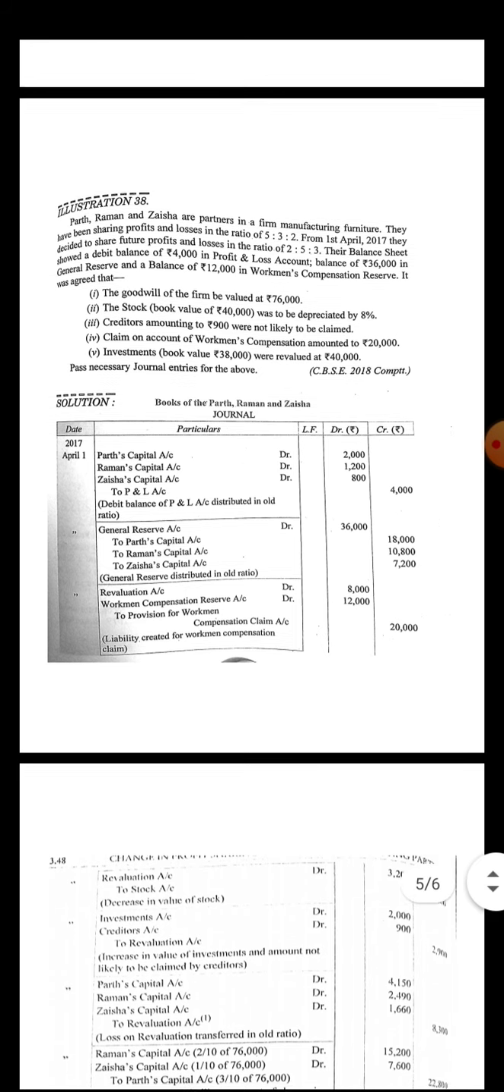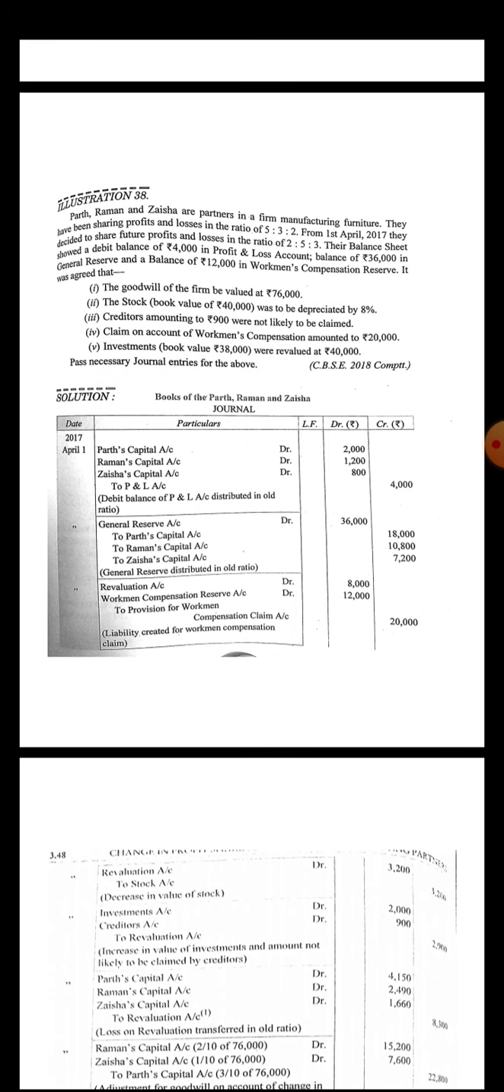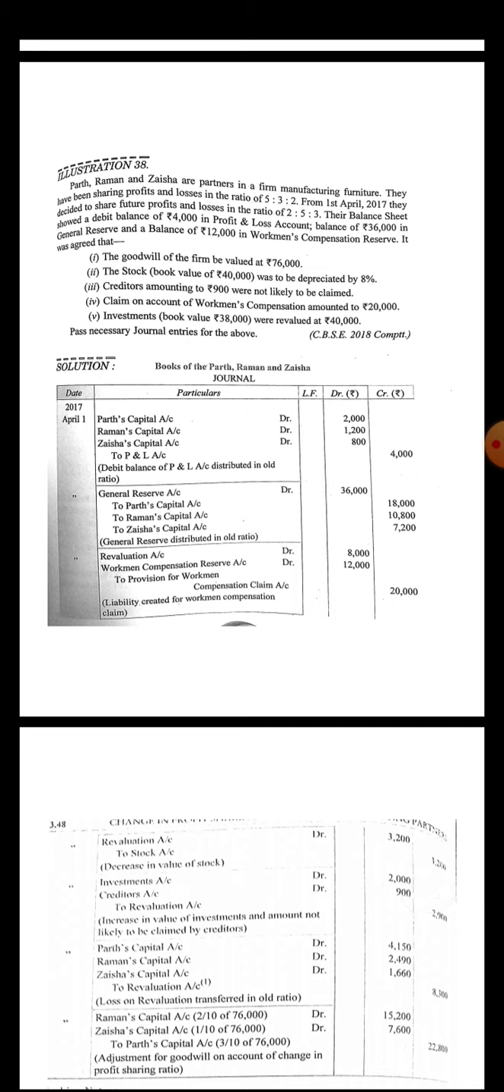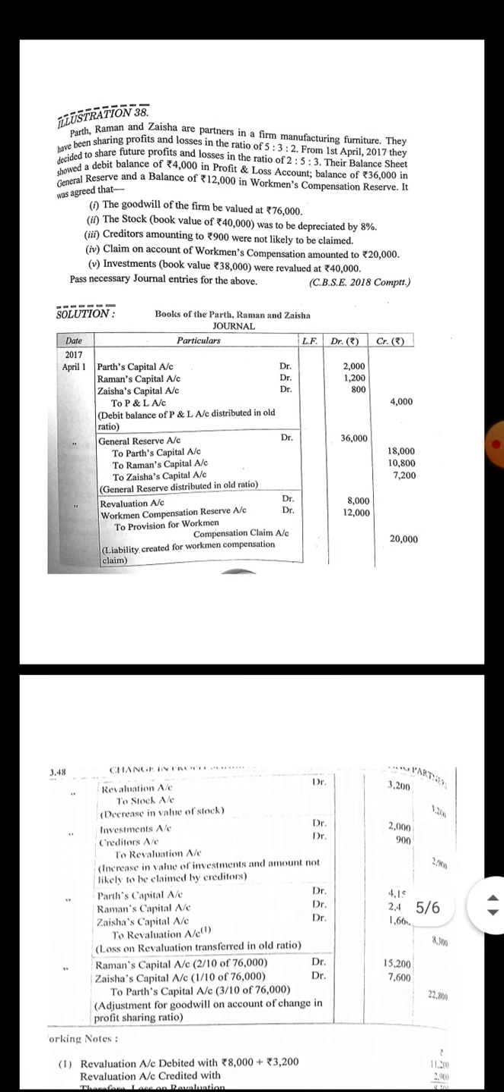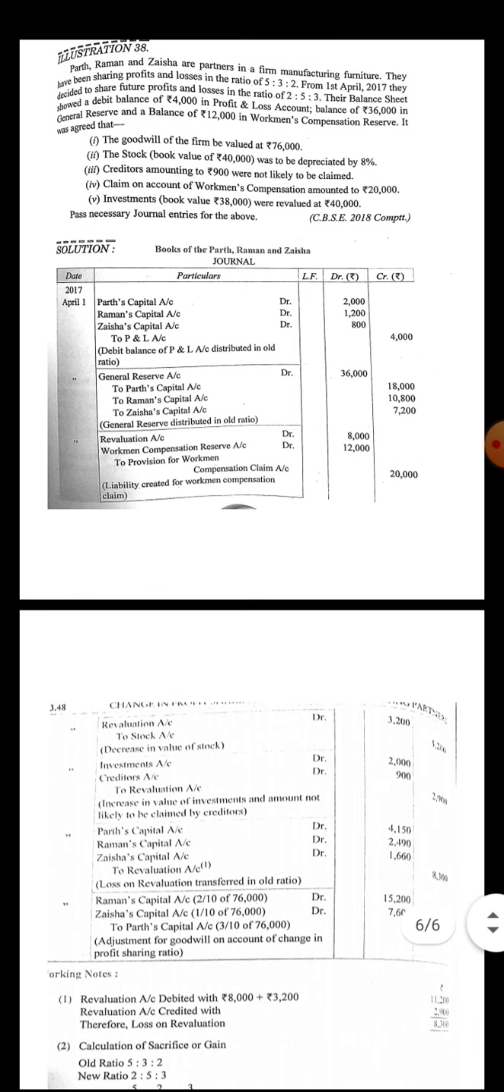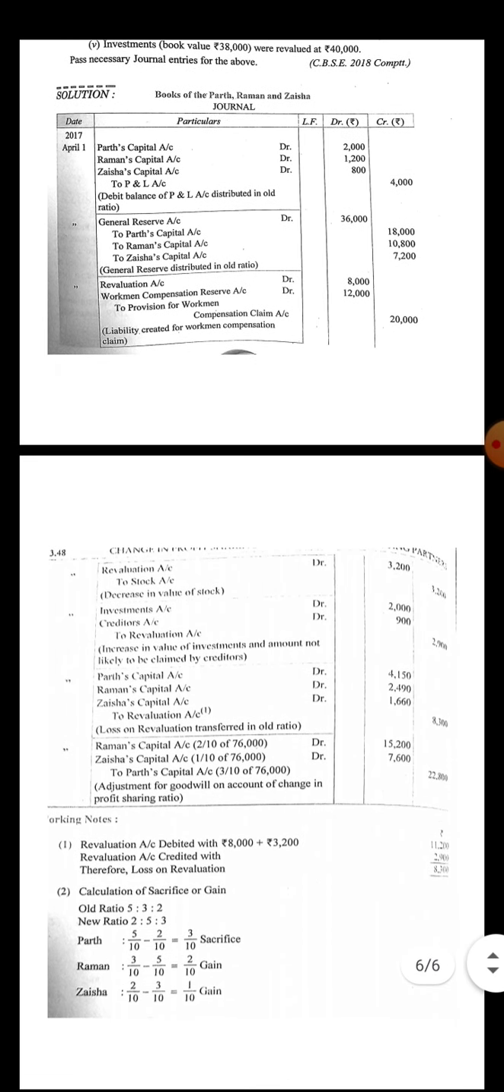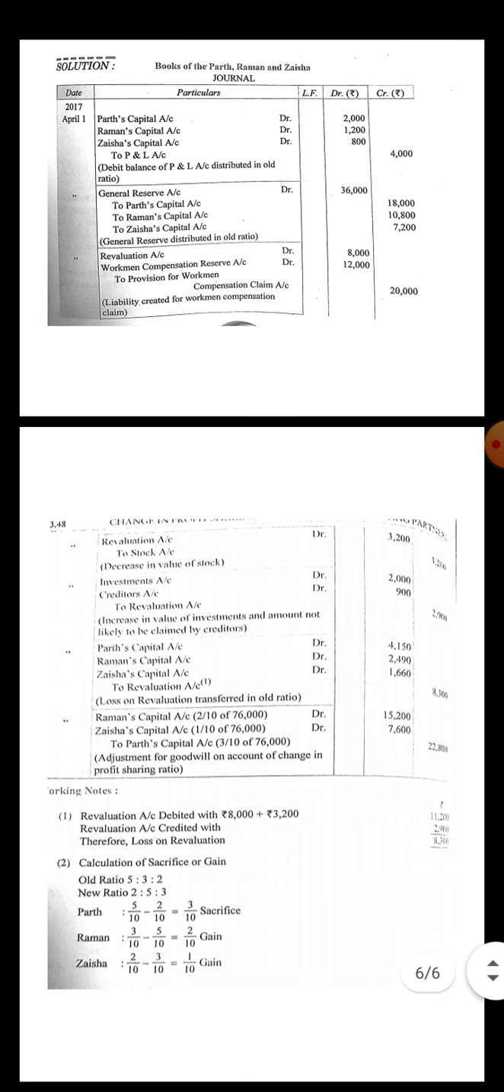First of all, there is a loss of 4,000. Then the loss of 4,000 will be divisible among all the partners in the old ratio. The old ratio is 5:3:2. Then 4,000 will be divisible among partners in 5:3:2. 4,000 into 5/10, 4,000 into 3/10, 4,000 into 2/10. The amounts are 2,000, 1,200 and 800. All partners' capital accounts will be debited and the credited account is profit and loss account, to write off the debit balance of the profit and loss account.